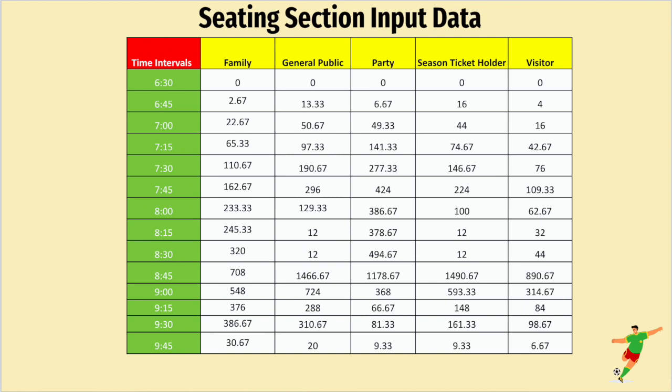Here is an example of a result we were able to get from the data. This table tells us how many fans from each of the 5 seating sections entered the stadium during each 15-minute time interval. This allowed us to understand who and where people entered the stadium.